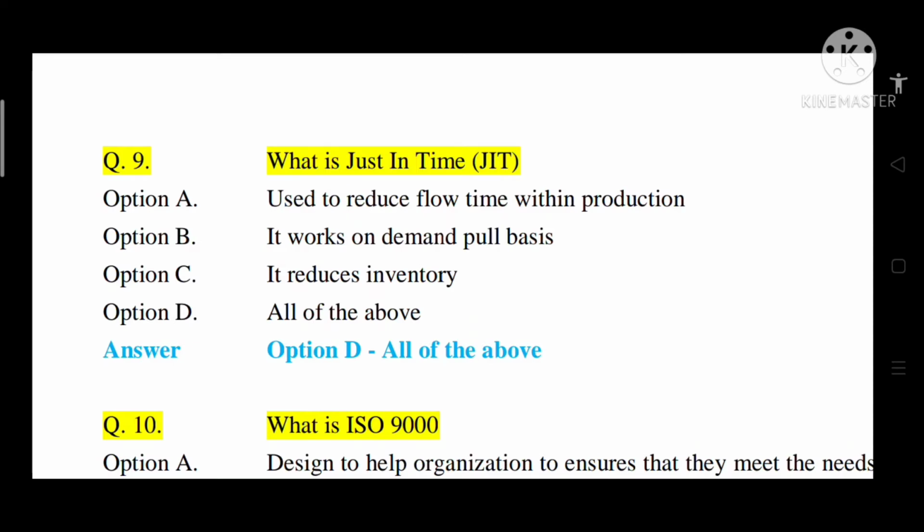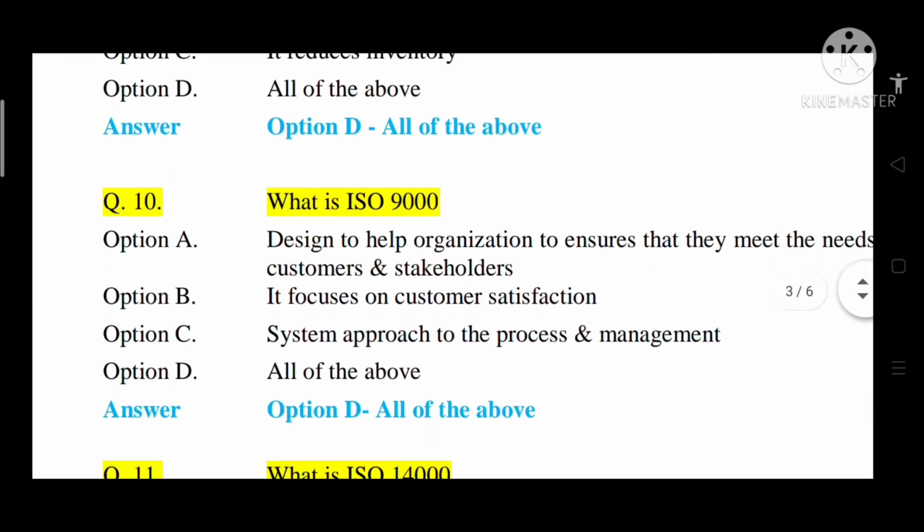JIT means just in time. It is used to reduce flow time within production. It works on demand pull basis and it reduces inventory. So option A, with respect to demand, it works actually, and because of that there will be very less inventory. So that is why option D, all of the above, is correct.